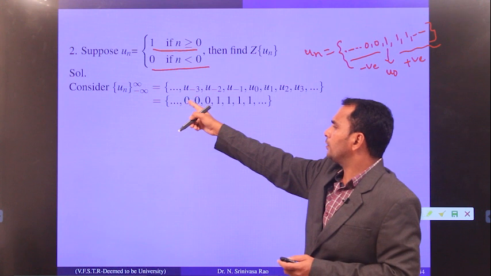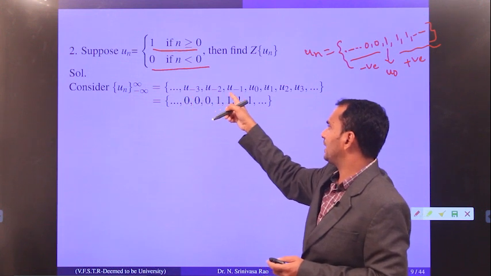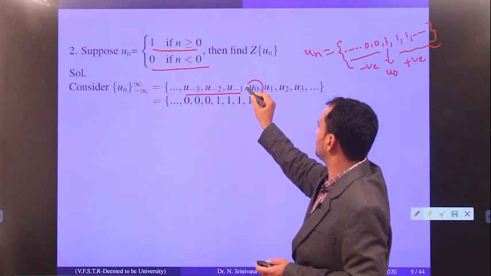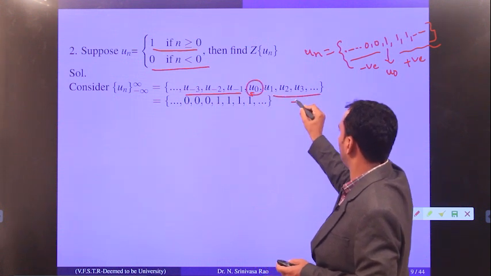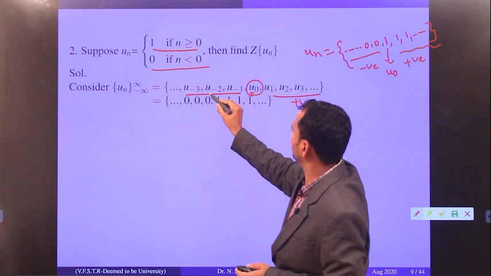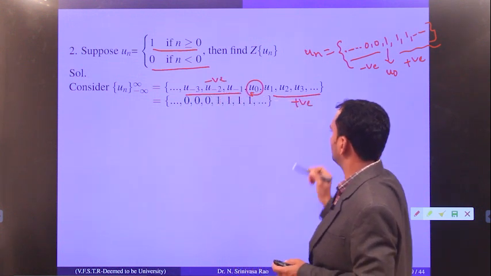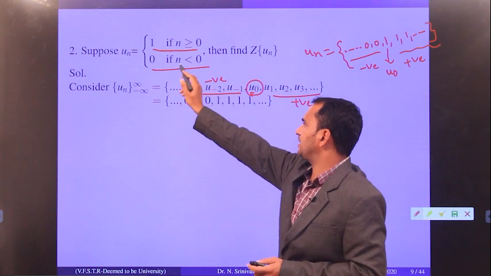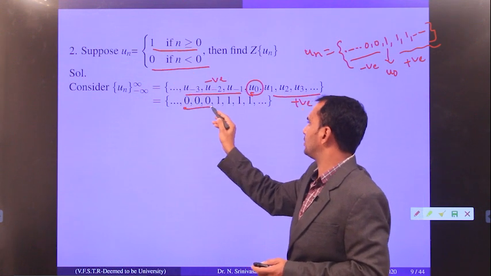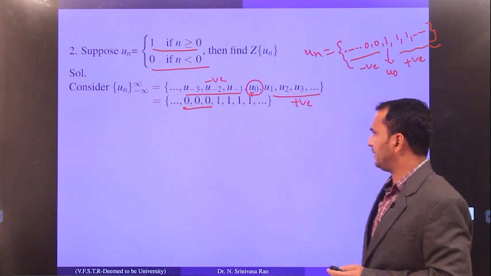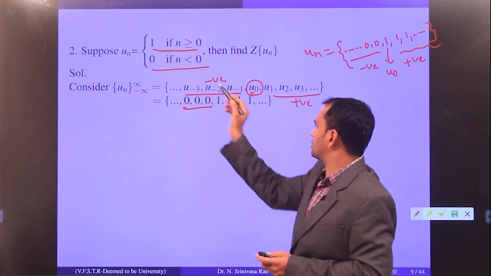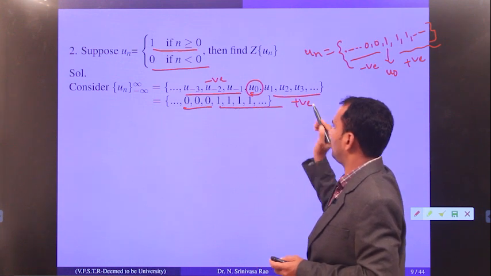So how are we going to write it? u minus 3, u minus 2, u minus 1. These are all negative terms, and this is u naught, and these are all positive terms. Now for all the negative terms, how is it defined? If n is less than 0, it is defined as 0. And if n is 0 or positive, it is defined as 1.